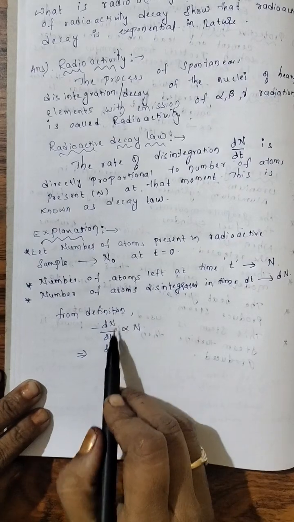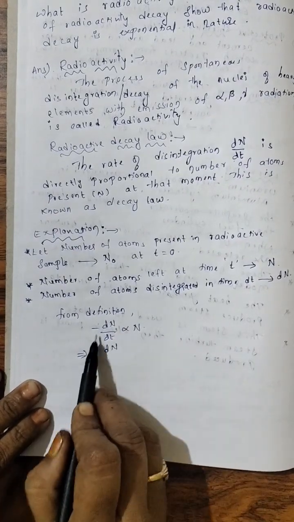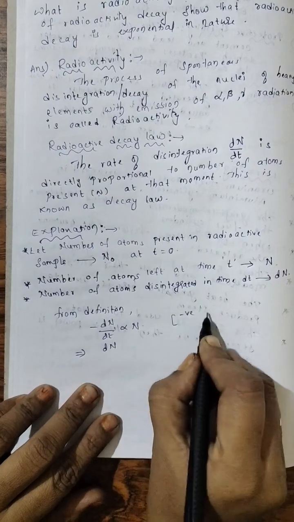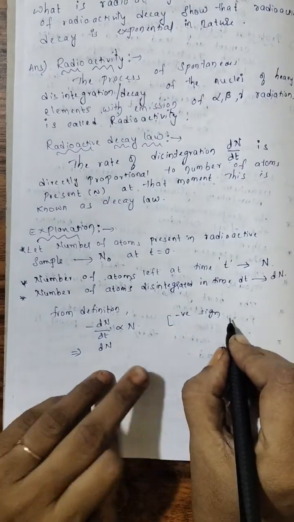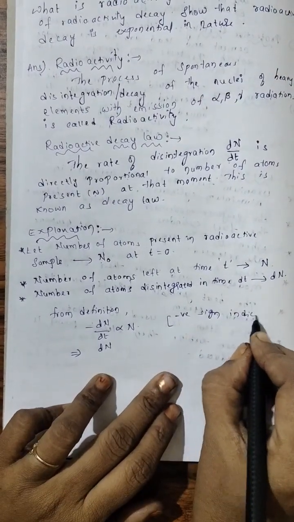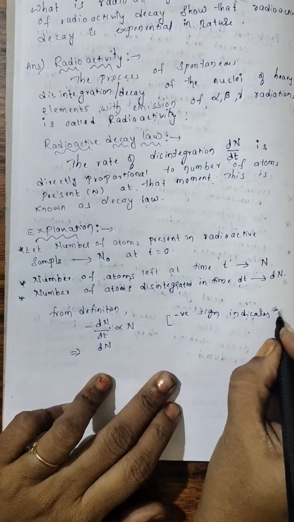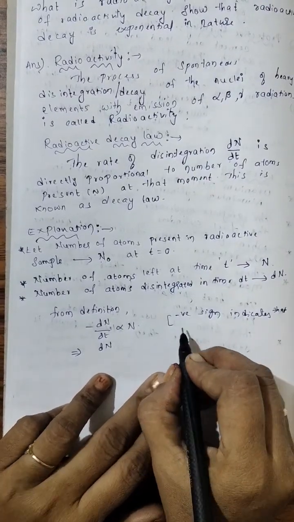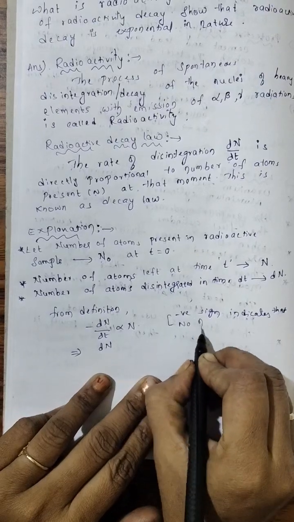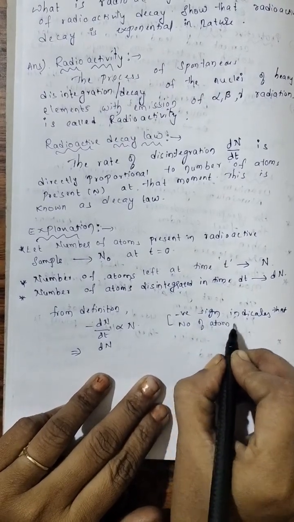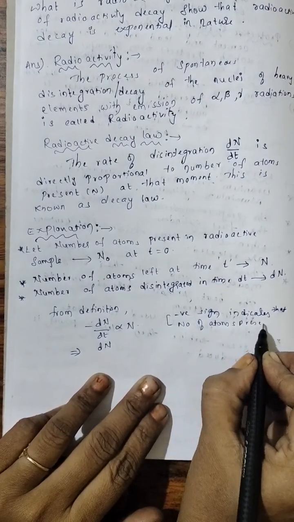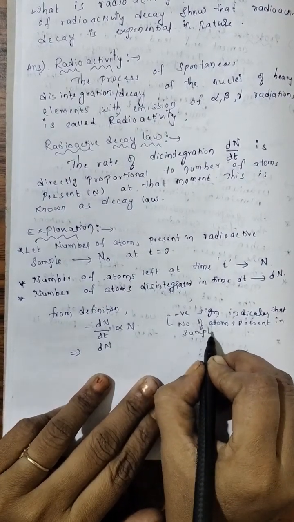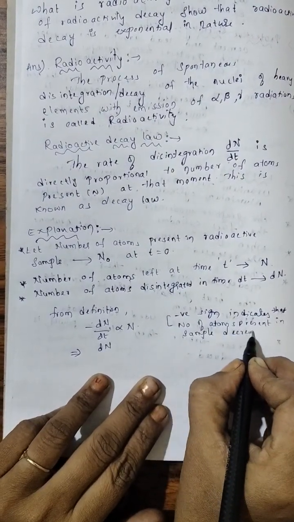That is, dN by dt is proportional to minus N. Here the negative sign indicates that the number of atoms present in the sample decreases with time.